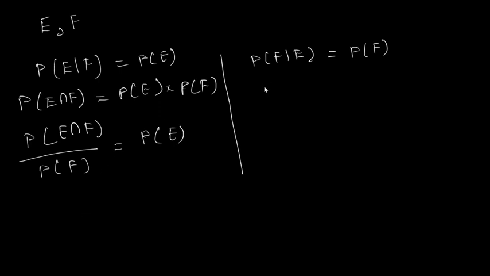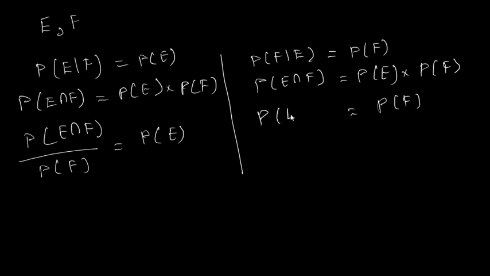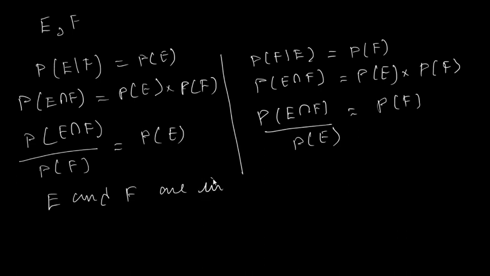So similarly, the probability of E intersection F is equal to the probability of E into the probability of F. Now I am retaining probability of F here, that is equal to probability of E intersection F divided by probability of E. So the two events E and F are independent, right?